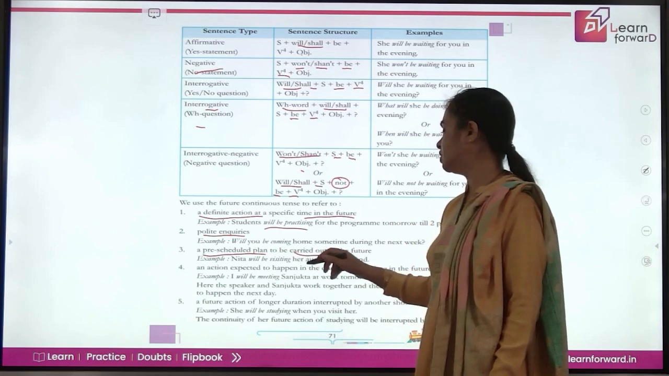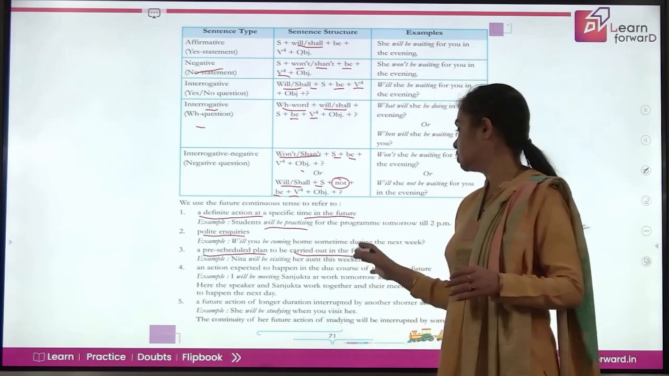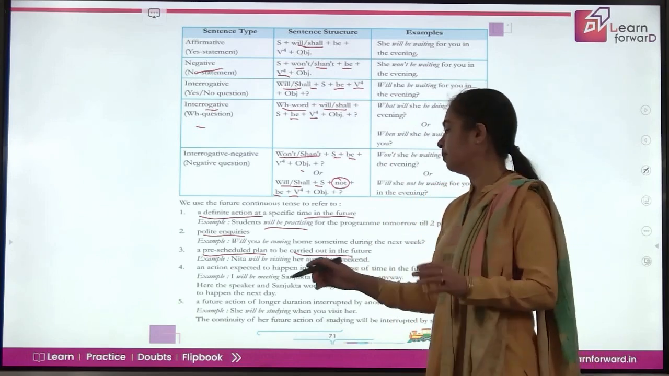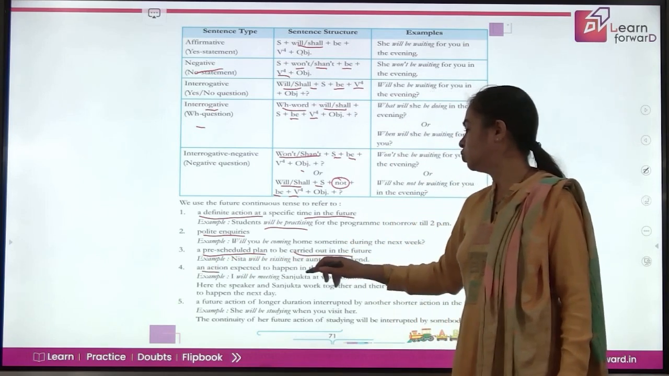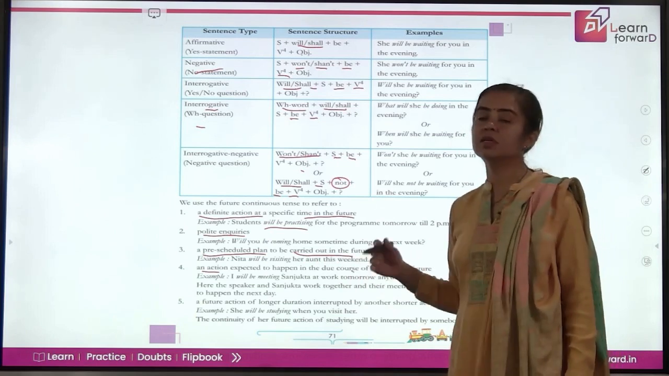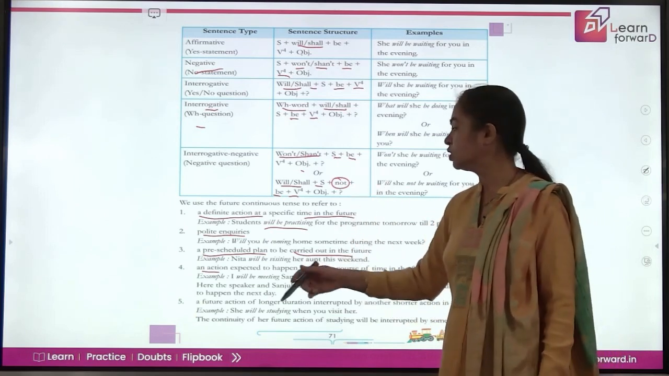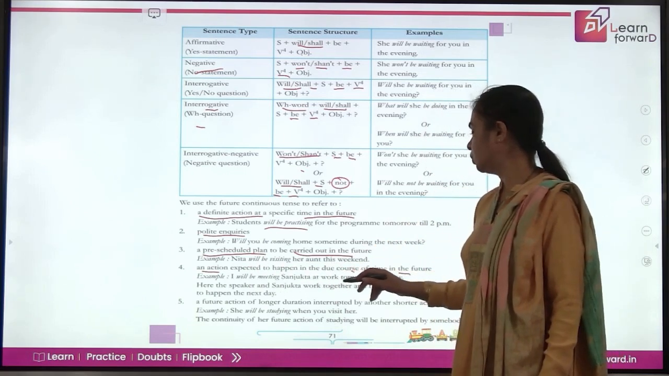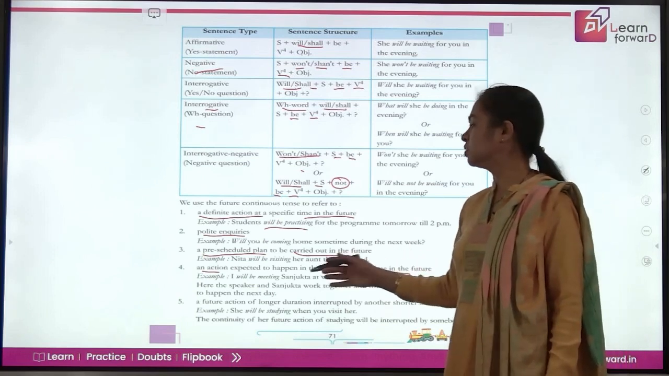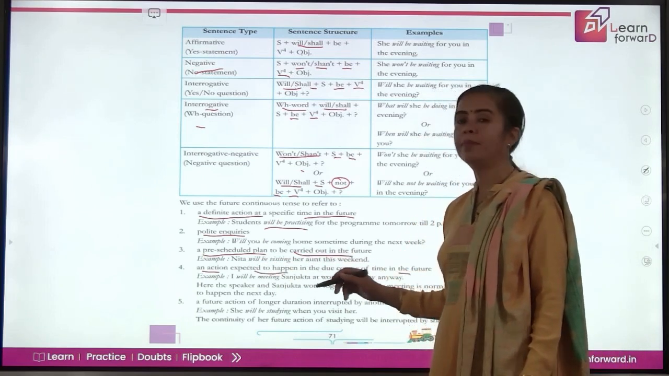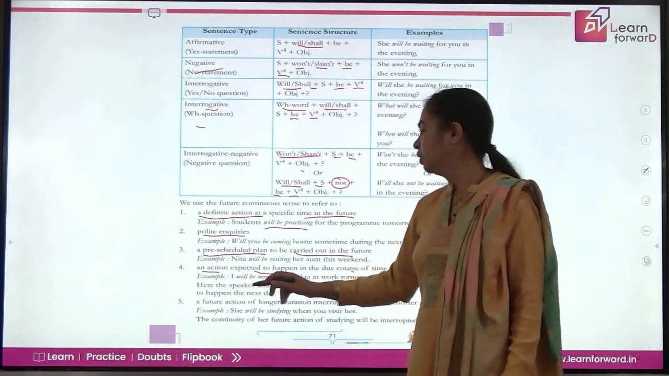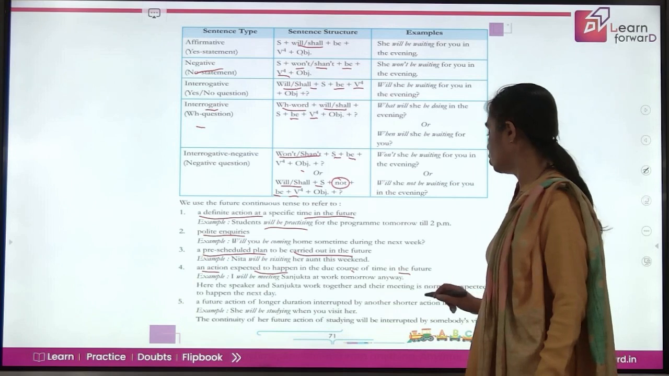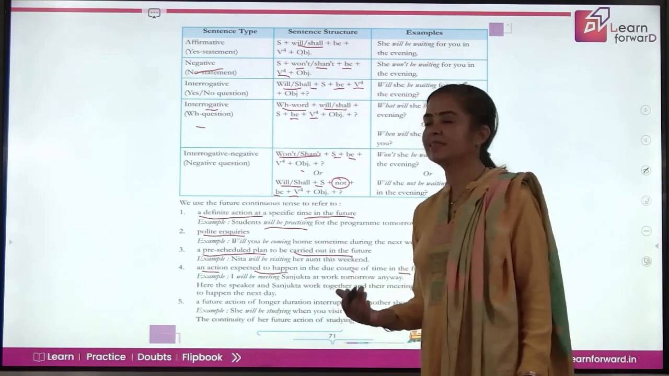So Neeta will be visiting her aunt this weekend. That means it is already scheduled in her routine. Now, an action expected to happen in the due course of time in future, something that is going to happen in near future, like I will be meeting Sanjukta at work tomorrow anyway. So this is also expected to happen in due course of time. Now here the speaker and Sanjukta work together, and their meeting is normally expected to happen the next day.